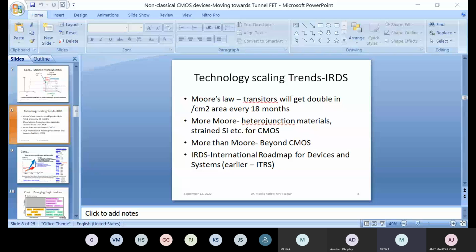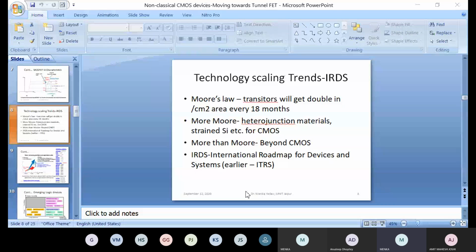So how did it actually start? Previously, you might have heard about Moore's law. So what is Moore's law? Moore said that transistor count will get double in every 18 months or say 2 years. This was Moore's prediction about the technology scaling for logic gates, because every processor is made up of logic gates. So every 18 months your transistors are going to become double per square centimeter area.